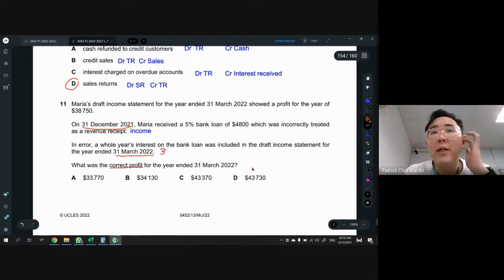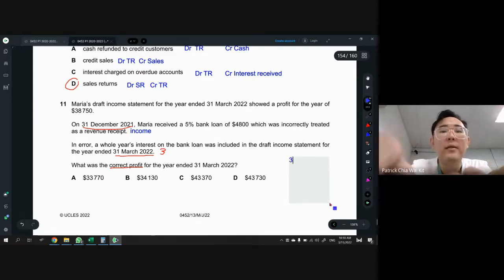So what do we do now is, technically, we should start off with the number 38750. And because the income shouldn't be there, right? It was incorrectly treated, so we should remove the income first. That means we need to minus 4,800.